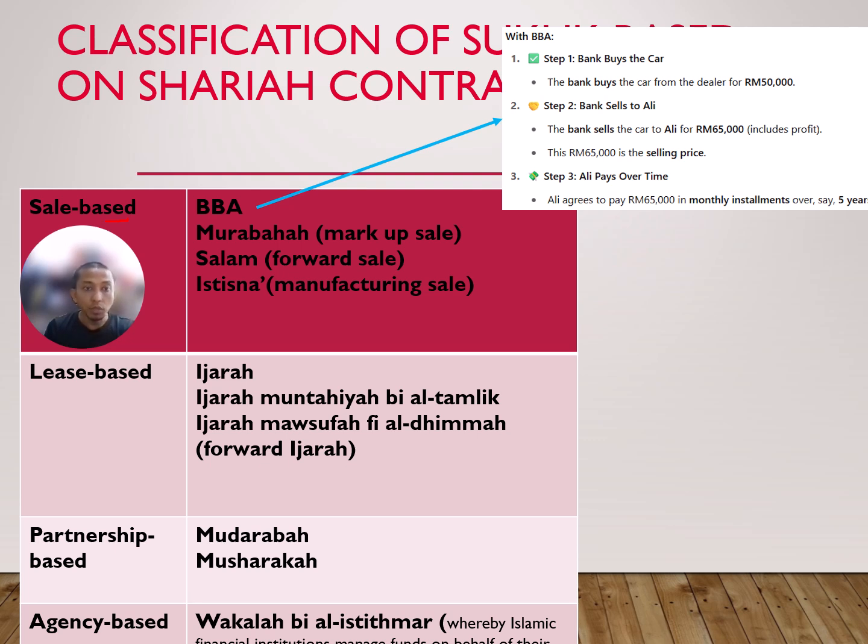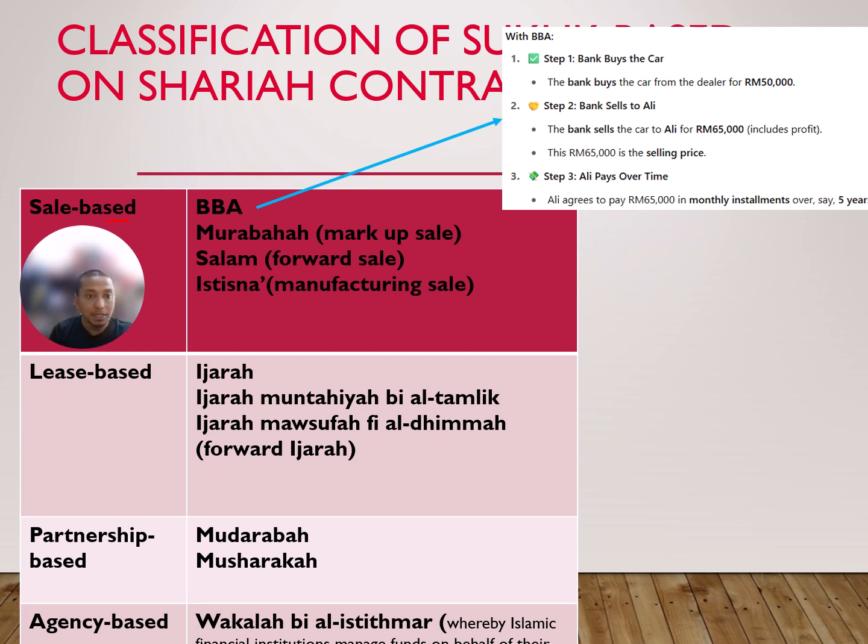It is different from tawarruq. In tawarruq, you purchase from others on a deferred basis and you sell to others on a cash basis, because you want cash fast. This one, bai bithaman ajil, is not that concept. It is a sales-based concept, that's why the category is named sales-based. Murabahah we know already, the markup sale. Salam is a forward sale and istisna is a manufacturing sale. So these are well-known contracts already.